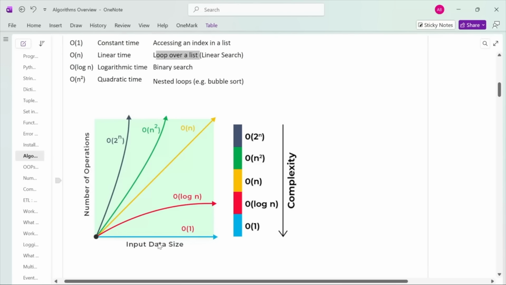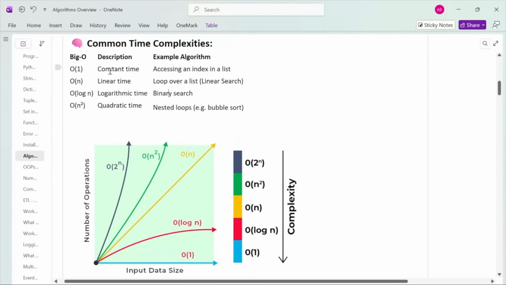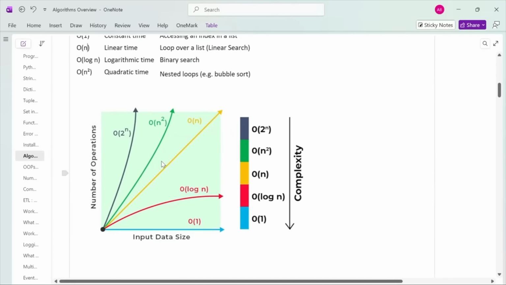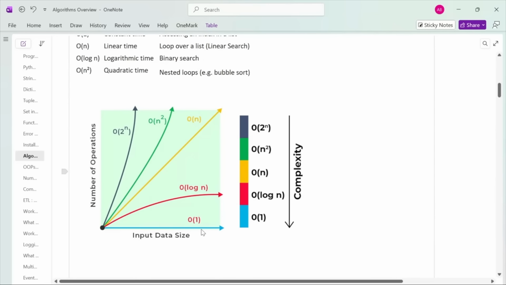And if you look at the chart, this is my O(1), right? This is flat. It doesn't matter how big your input data size is. If we keep increasing, the number of operations is constant, which is 1. So there will be only one operation. So this is known as constant time, accessing an index in a list, right? So this is your O(1), O(N). So O(1) is better than O(N), right? Because it will be just one operation, right? So always, if you go up, it is the worst time complexity, down it is the best. So O(1) is best and after that O(N). We will talk about other time complexities as well, right?